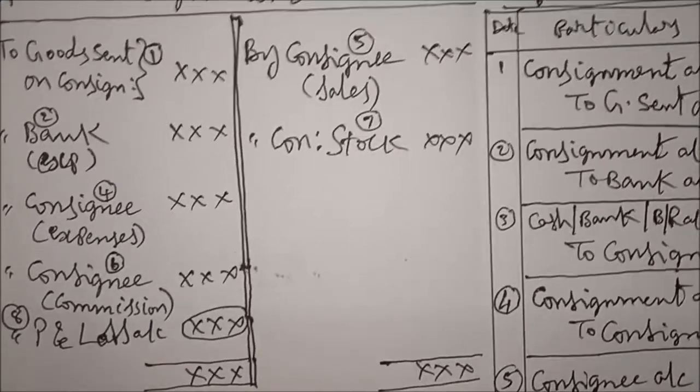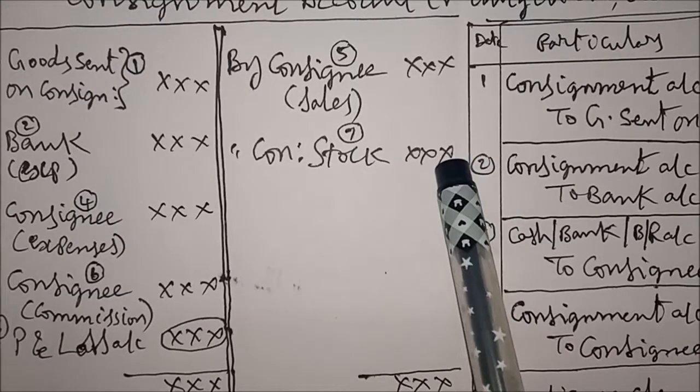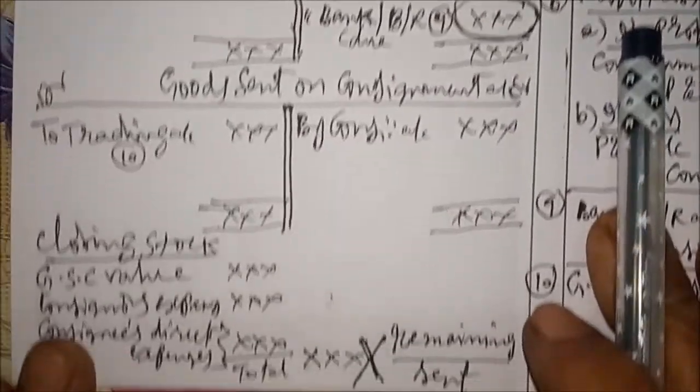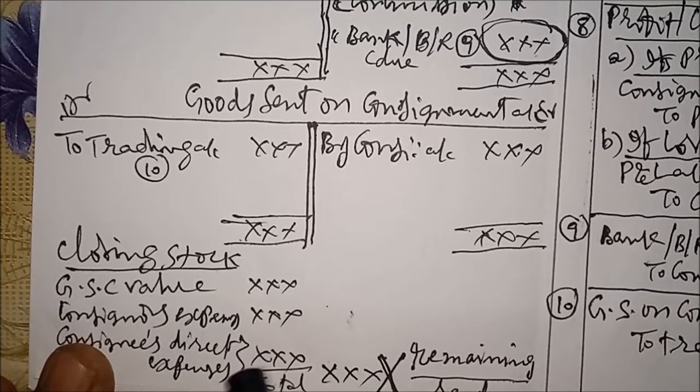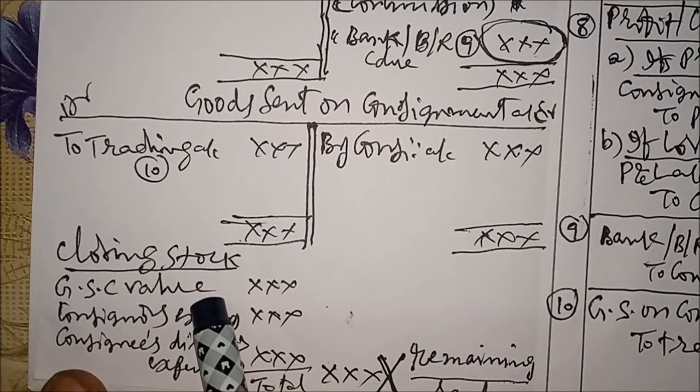Here in consignment account, we have shown the consignment stock value. How do you get this consignment stock value? I will give you one formula to value the closing stock. How? Let us see. Closing stock value is equal to goods sent on consignment value, that is this amount.